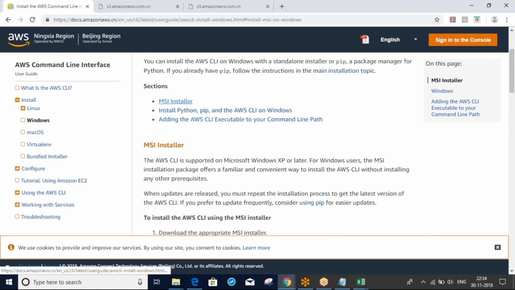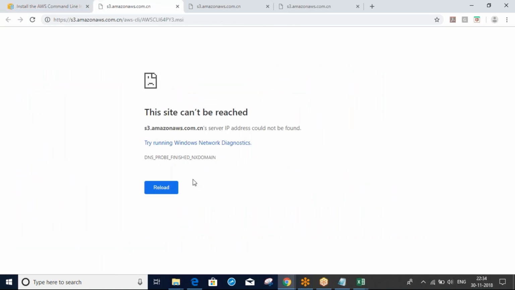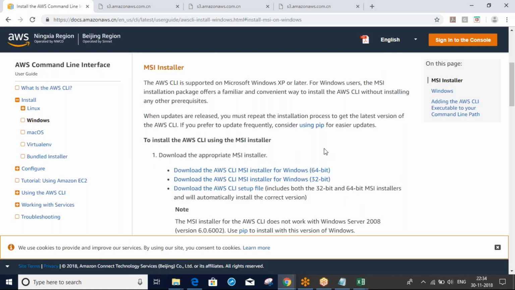Maybe that is an AWS link problem. Just try it tomorrow, it will work. Just click this link, I think you know how to download. It will download the executable file.